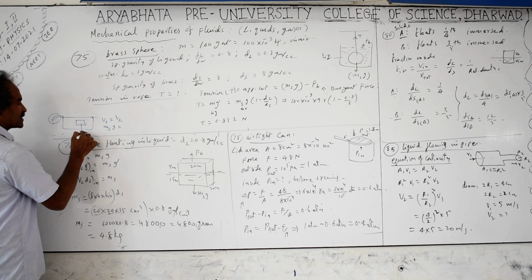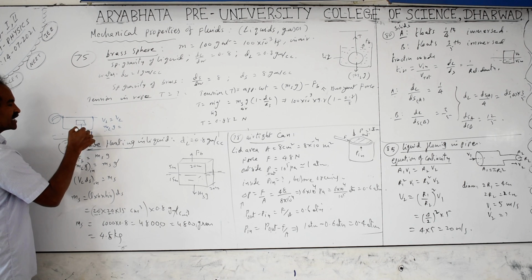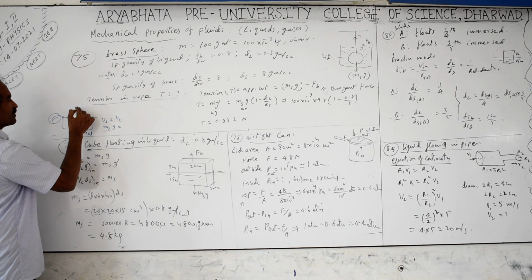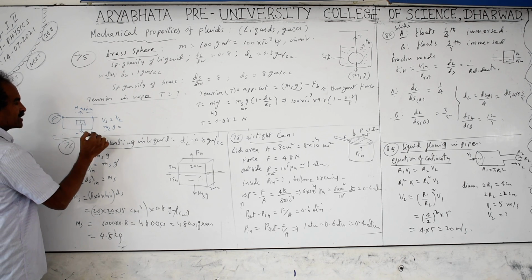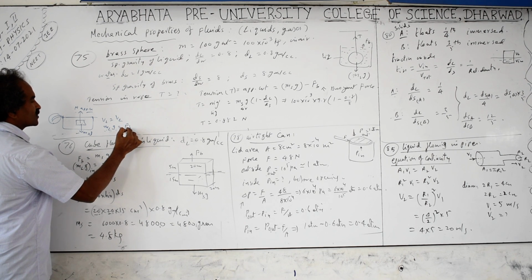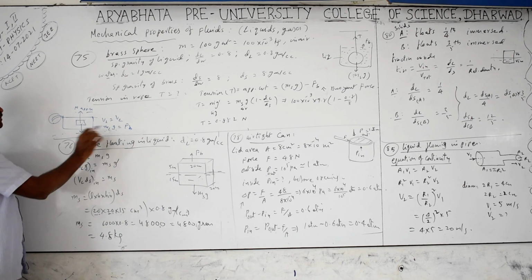The actual weight of the solid is ms into g, but this much weight of the liquid is decreased from that. The remaining weight appears as the apparent weight. Apparent weight is equal to the actual weight mg minus mass of the liquid into g. This is called the buoyant force. Fb, the buoyant force, is equal to the weight of the liquid displaced to the sideways.